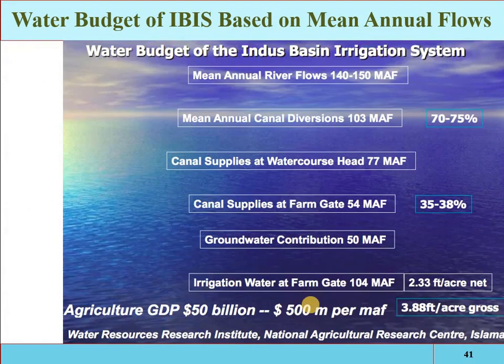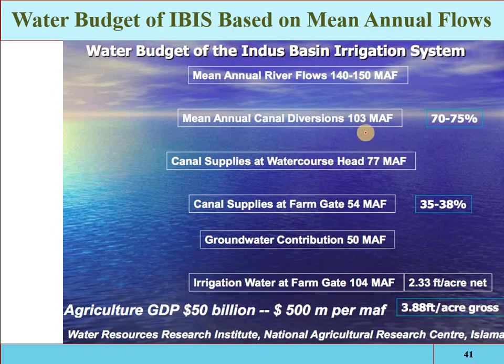Water budget of the Indus River Basin. Average annual flow of the Indus Basin is 140 to 150 million acre feet. We are only diverting 103, meaning 70%. Why? Because we have no infrastructure. We can divert up to 130 million acre feet, but we have no structure, so how will we divert it? The rest, 30 million acre feet, is lost into the Arabian Sea.